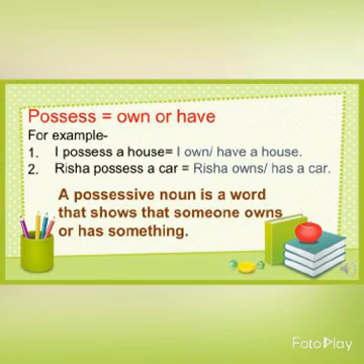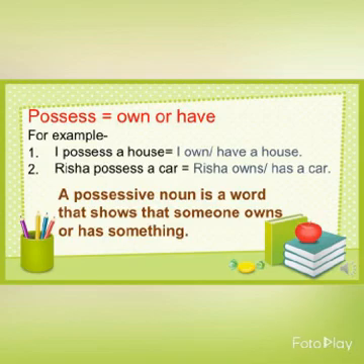First, let's understand what we mean by the word possess. The word possess means own or have. Suppose I say, I possess a house. Here it means that I own or have a house.